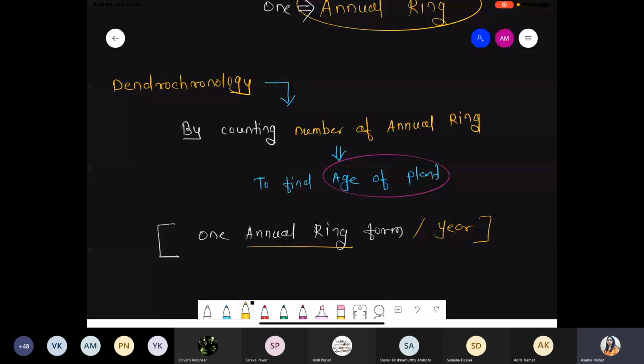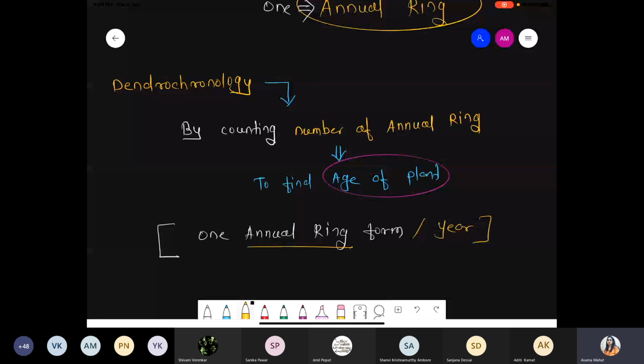See the second option. Annual ring is a combination of spring wood and autumn wood produced in a year. Yes, the second option is true. Third, see, differential activity of the cambium causes light and dark bands of tissue, early and late wood respectively. Yes, we discussed this.